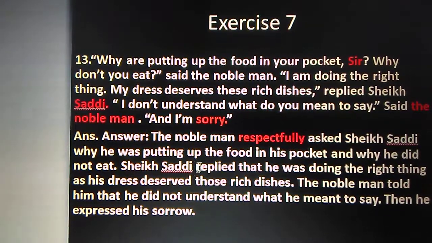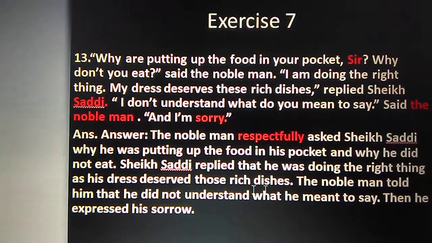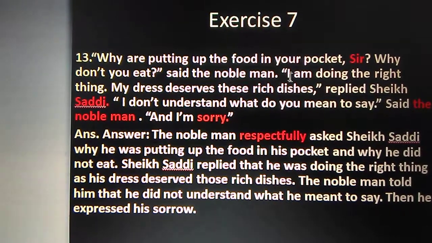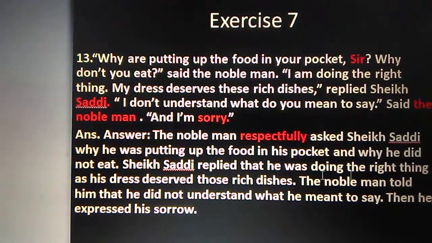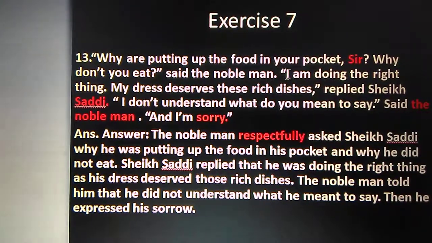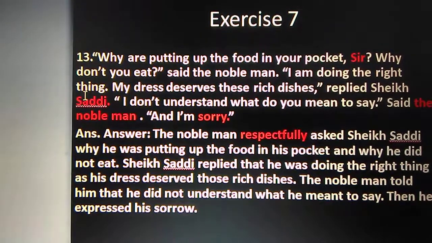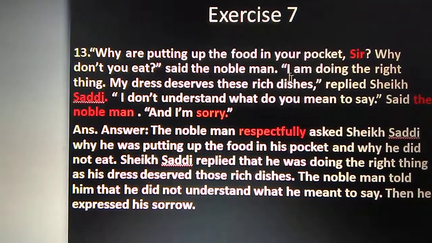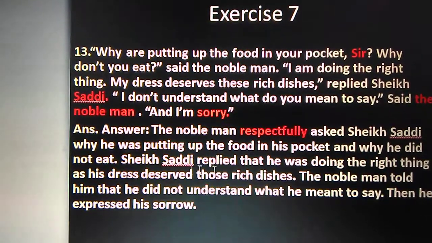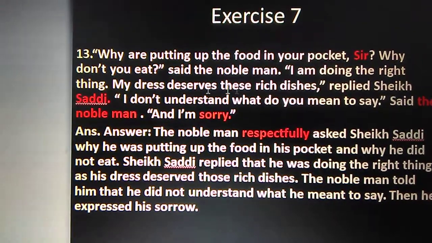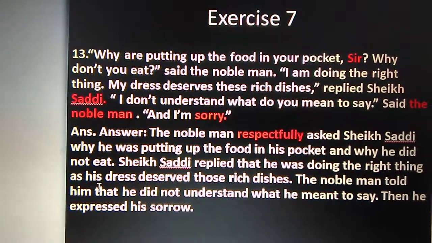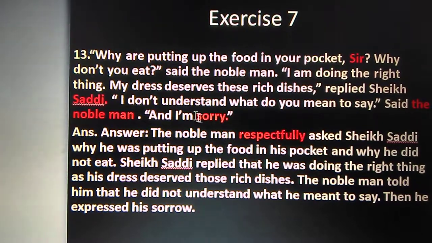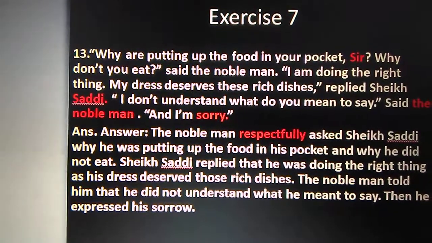So the first sentence will change, then we'll go for the second sentence. Sheikh Shadi replied that he was doing the right thing, as the reporting verb is in the past tense. Replied. So here also it will be changed into past. As it is present continuous, it will be past continuous. So he was doing the right thing. Here they have added as, but we can change that separately also. No problem. His dress deserved. So past tense.